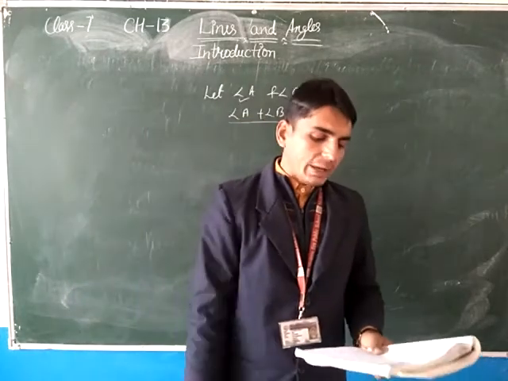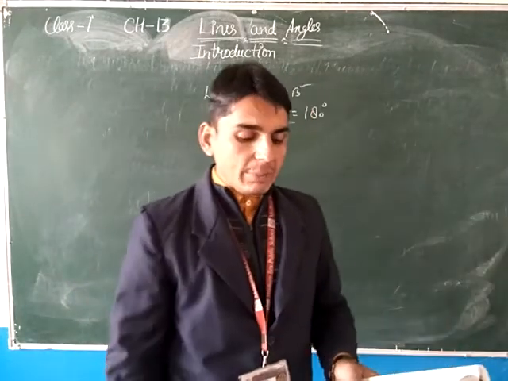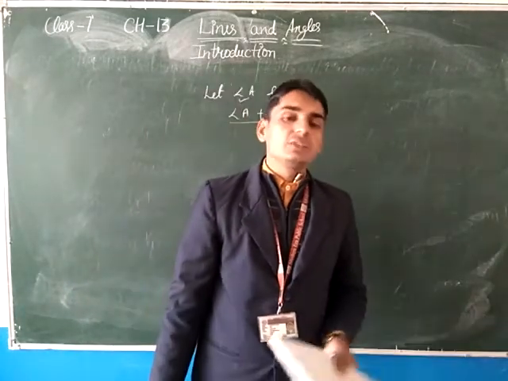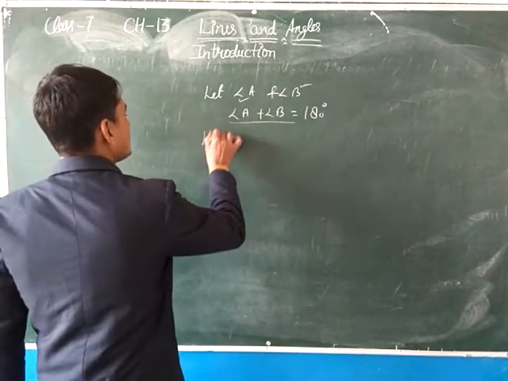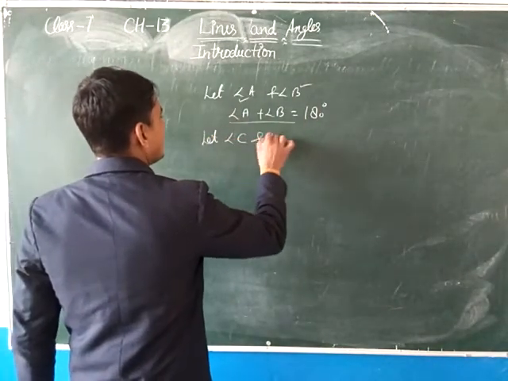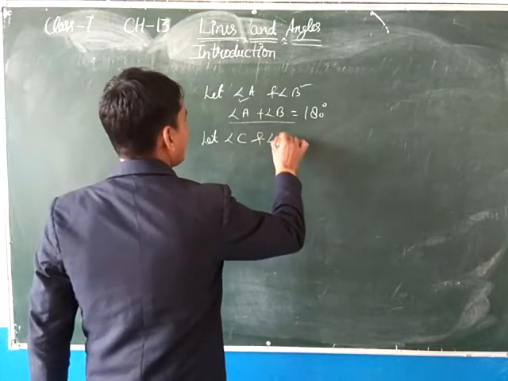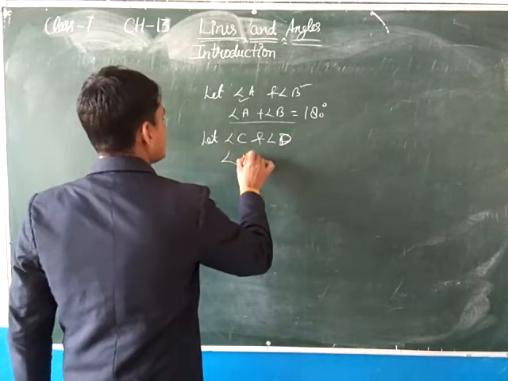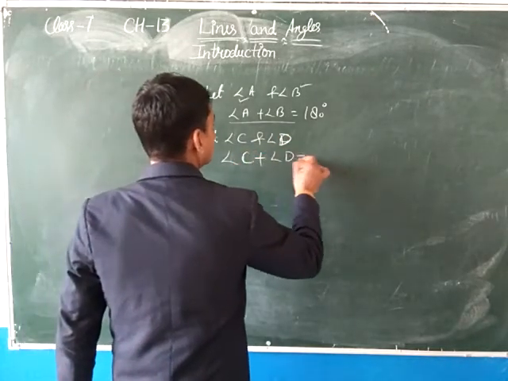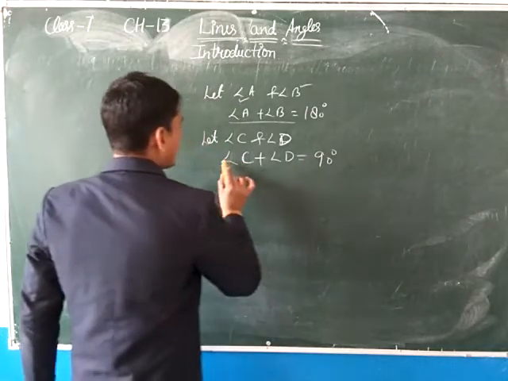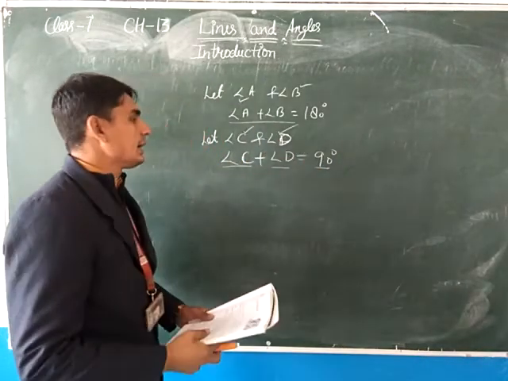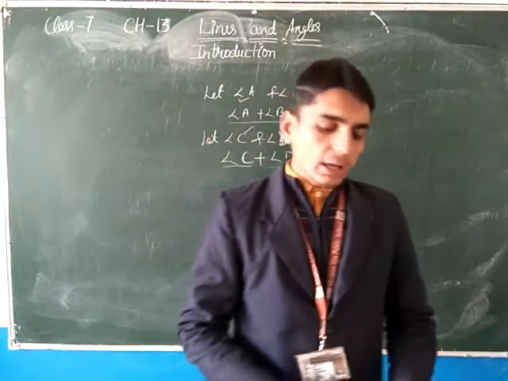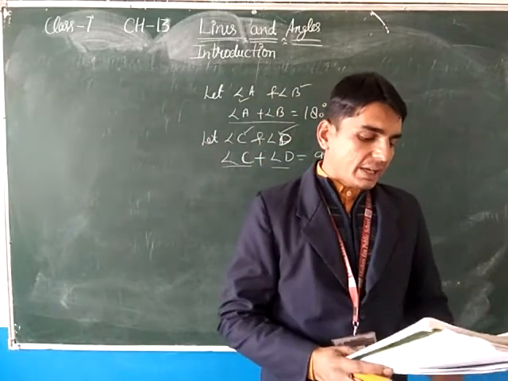Complementary angle means two angles are said to be complementary if the sum of their measure is 90 degree. Again, suppose that angle C and angle D are complementary, so their sum is C plus D equals 90 degree. Means अगर दोनों angles का sum 90 degree है, तब हम दोनों को बोलेंगे they are complementary angles. Clear बेटा? Okay.